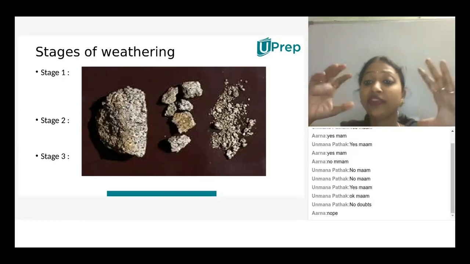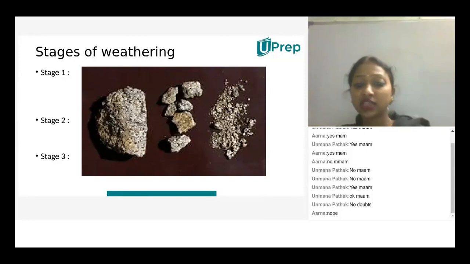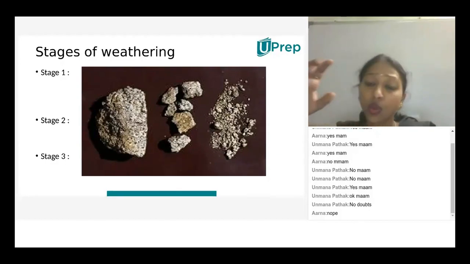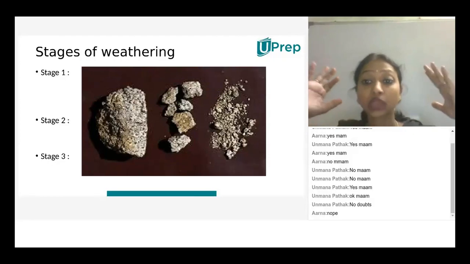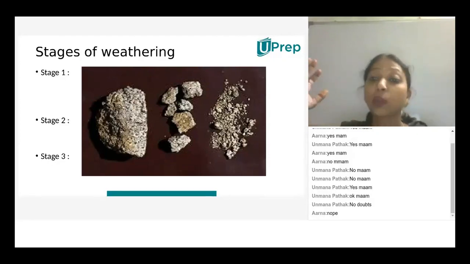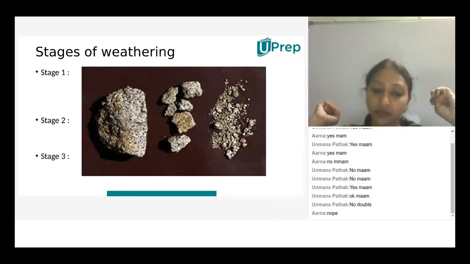For example, if it is physical weathering, there is no chance of formation of new mineral rock. If it is chemical weathering, there is a chance of formation of different kinds of mineral rock. Whatever it is, whether physical or chemical weathering, the bigger parent rock begins to break down into smaller pieces. That is nothing but stage 1. What is stage 2?